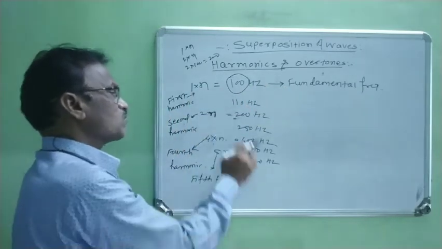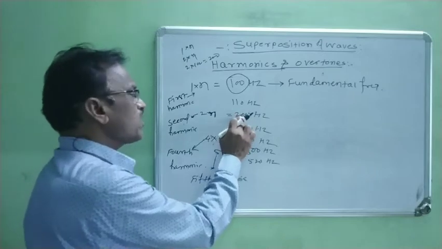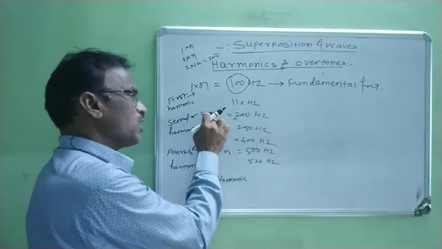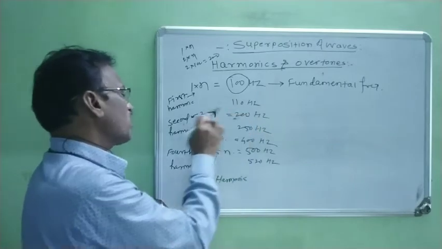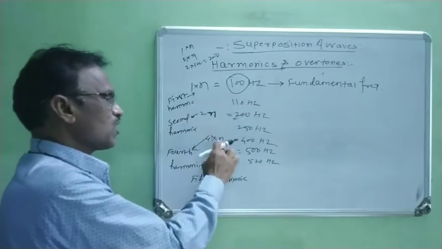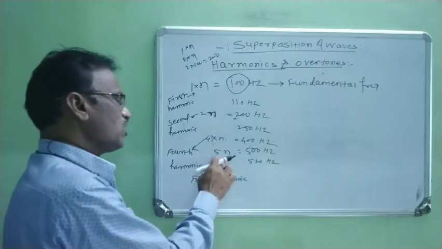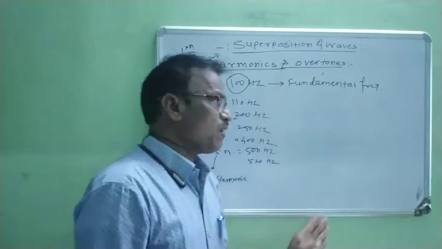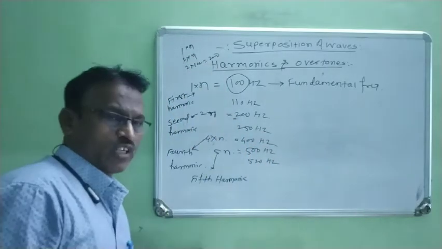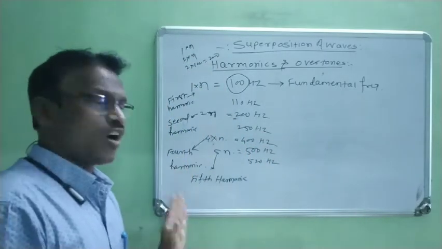Now, in this case, 200 is there. 200 is when 2 is multiplied by this fundamental frequency, it gives us 200. Therefore, 200 is known as the second harmonic. This is the fourth harmonic. This is the fifth harmonic. In this way, when a sound wave travels, it consists of a number of harmonics, right?